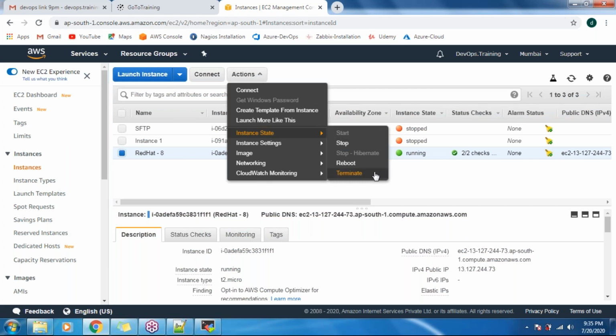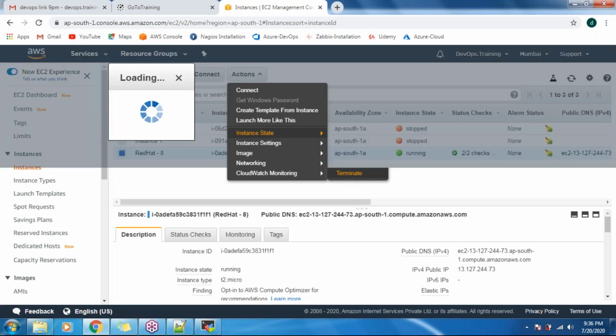Whereas terminate means it will be completely deleted. This machine will get deleted. So what I will do is terminate this one and create one more. Whoever got the doubt, you can use that. Just terminate this session and I'll create one more instance.